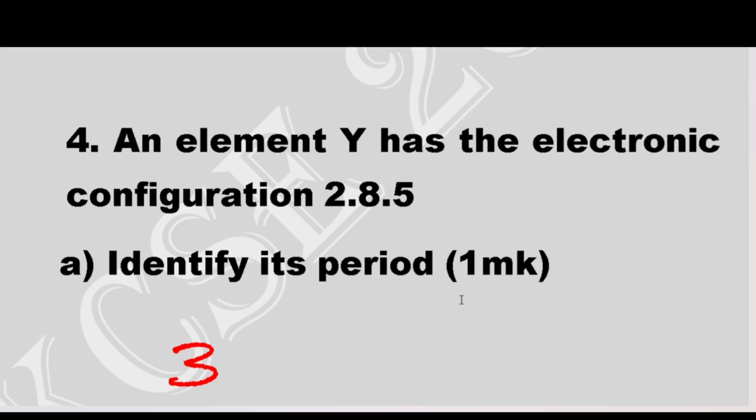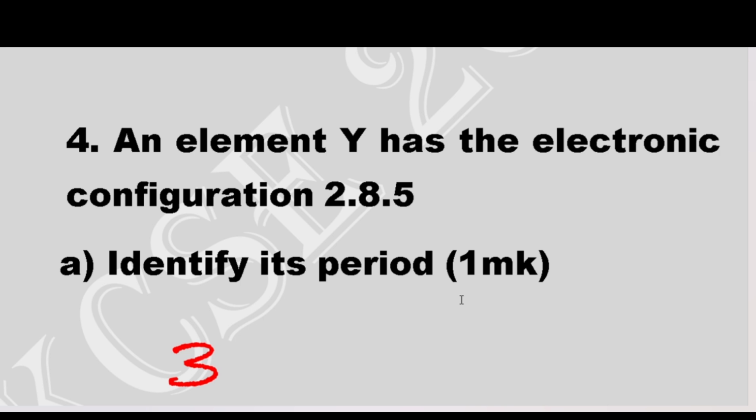So you can see that Y has electron configuration of 2, 8, 5. Those are three different energy levels, meaning that now it is in period 3. So for writing the period number, we write it using a numerical number.